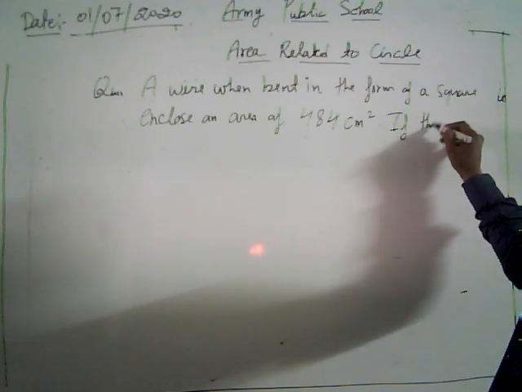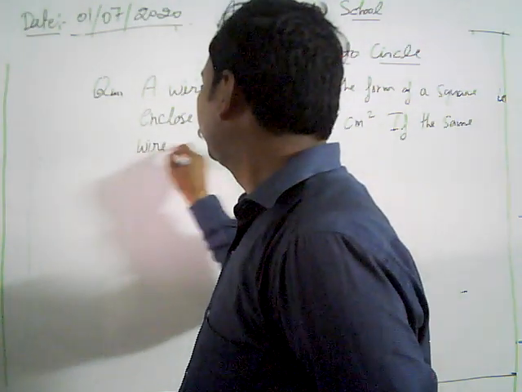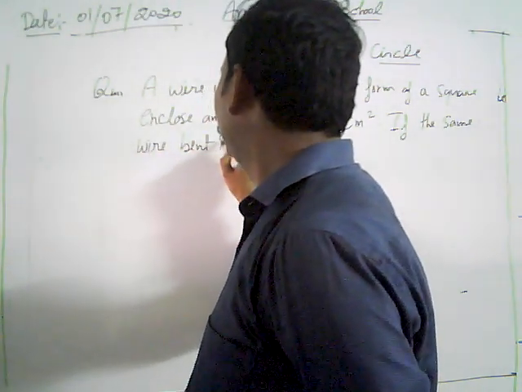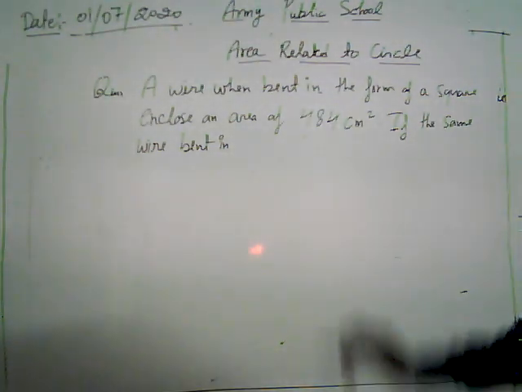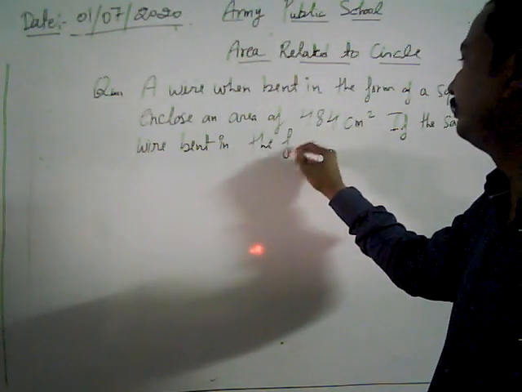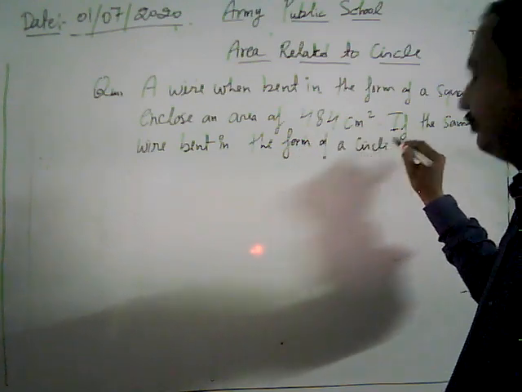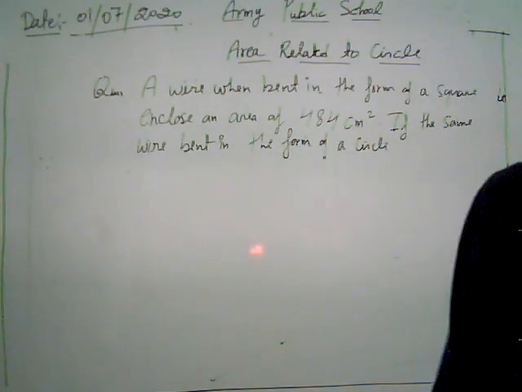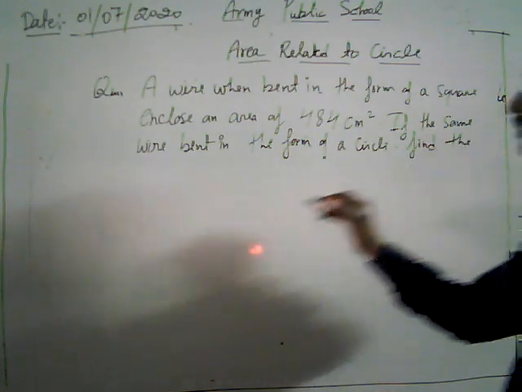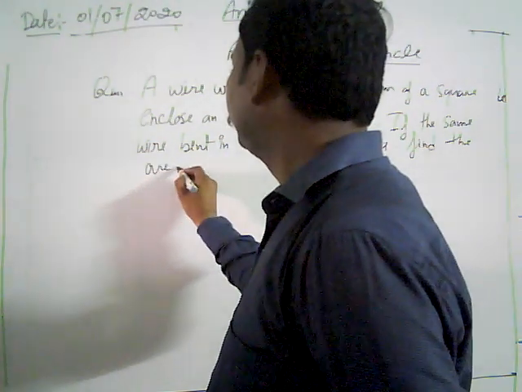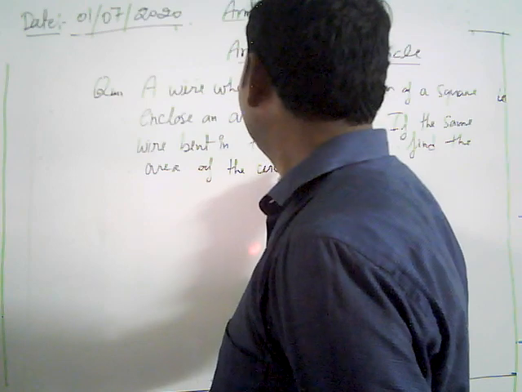If the same wire is bent in the form of a circle, find the area of the circle.